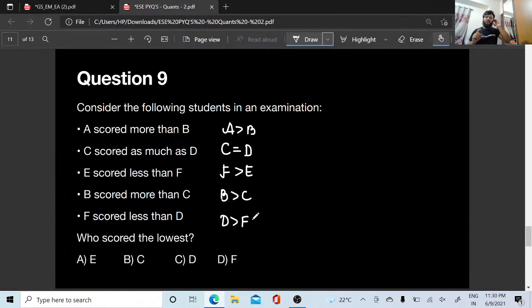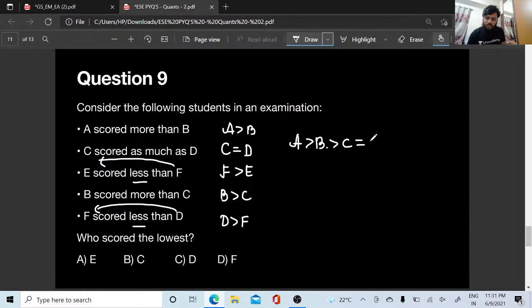I've taken everything in terms of greater than only, because here you are having lesser than, lesser than. I don't want to confuse you, right? ये lesser than greater than से confuse हो जाता है. तो हर कई एक ही में ले लो, ठीक है? So if you're taking greater, so make sure अगर E scored less than F है, that means F scored greater than E हो जाएगा. F scored less than D, that means D scored greater than F हो जाएगा, right? Make it all greater than. तो यहाँ मैं देख सकता हूँ A is the greater person, next B आएगा, तो B is greater than C आ जाएगा, C is equal to D है, D is greater than F है, और F is greater than E है, right?